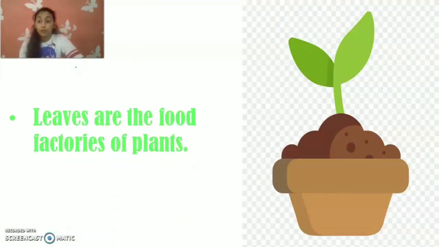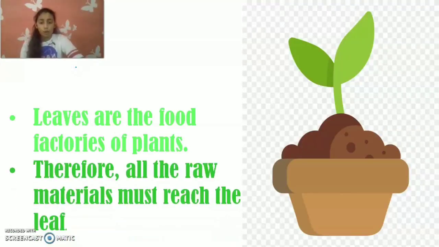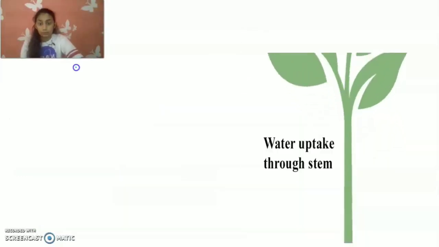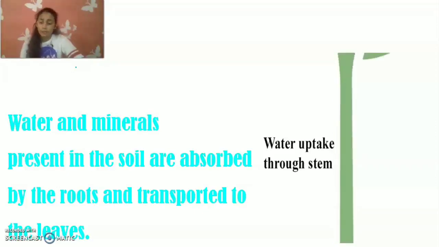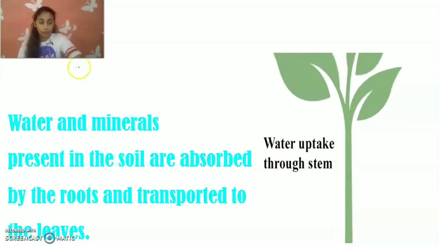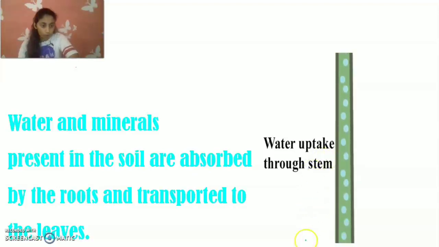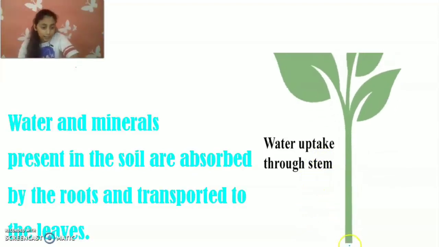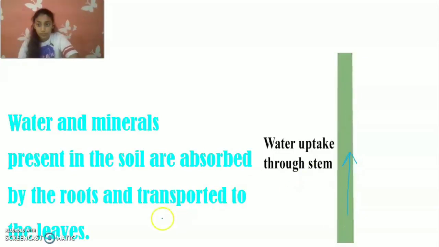Leaves are the food factories of the plants. Therefore, all the raw materials must reach the leaf first. Water and minerals are present in the soil and are absorbed by the roots and are transported to the leaves. So you can see this is the plant. This water is absorbed by the roots and now it's going up to the leaves.